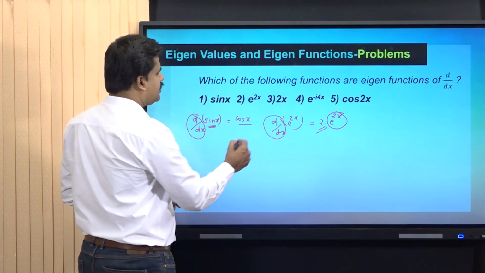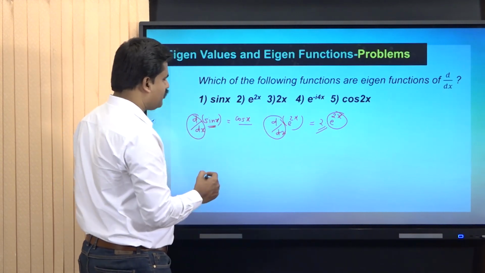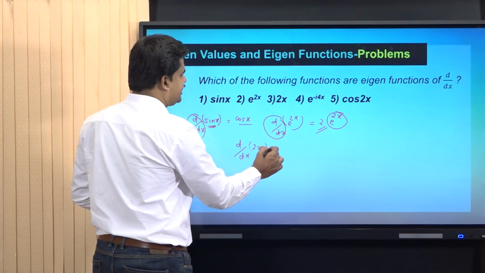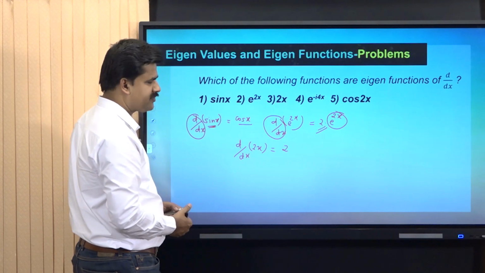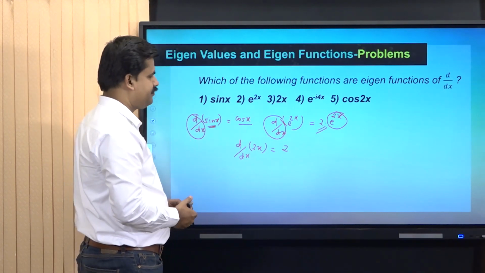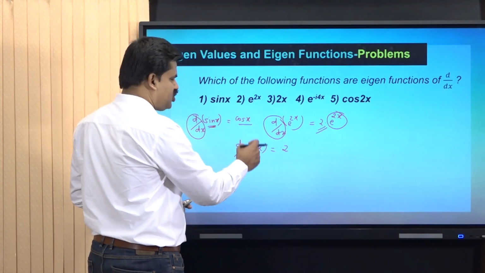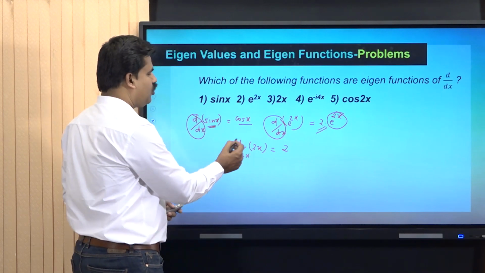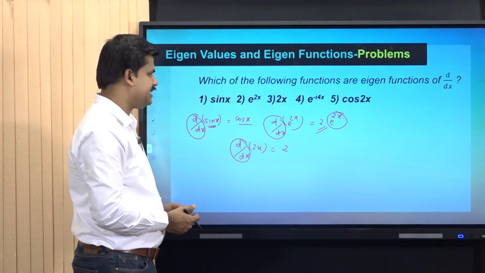Now we can take 2x. That is the third problem. That is d by dx of 2x. It is clear that this is equal to 2. Here also the function is not retrieved. That is, 2x is a function which is not an eigenfunction of the operator d by dx.